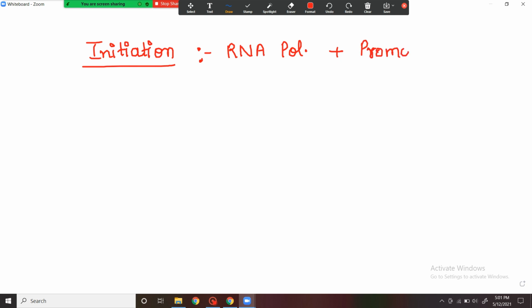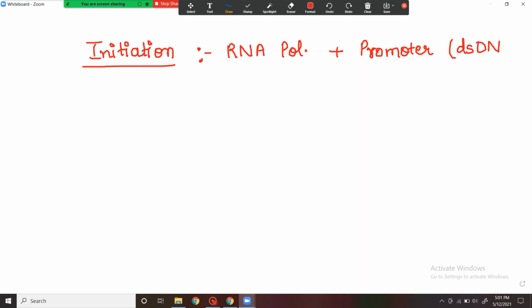So the initiation of transcription takes place when the RNA polymerase binds to the promoter of the double-stranded DNA. So the RNA polymerase is required for the initiation process. There is the requirement of promoter. And we all know that the promoter would be present on the double-stranded DNA only.